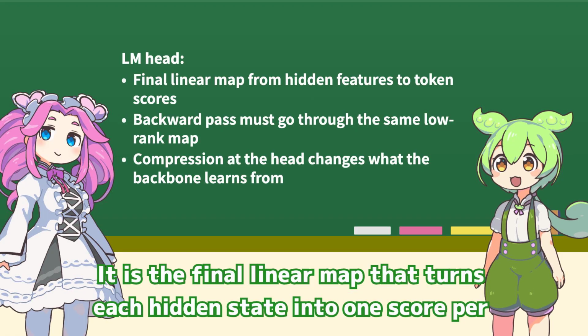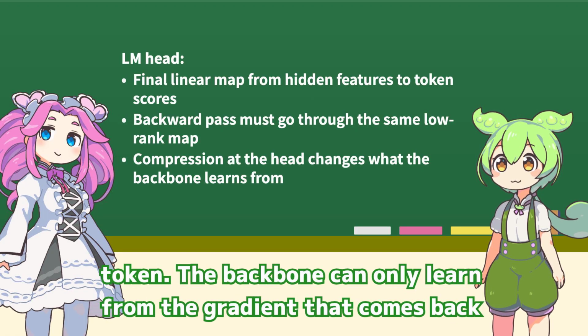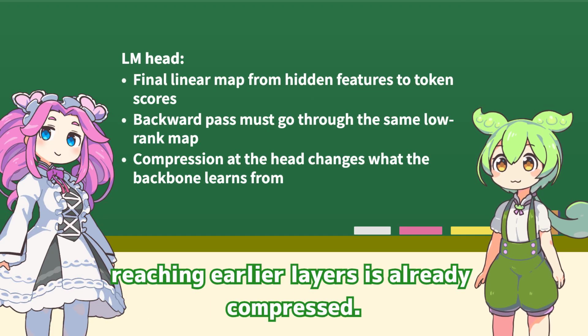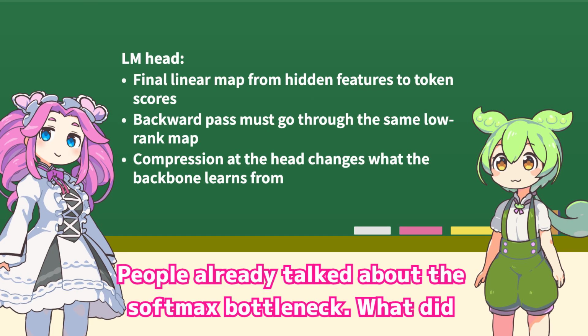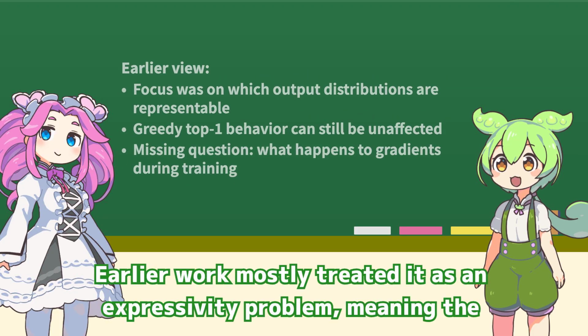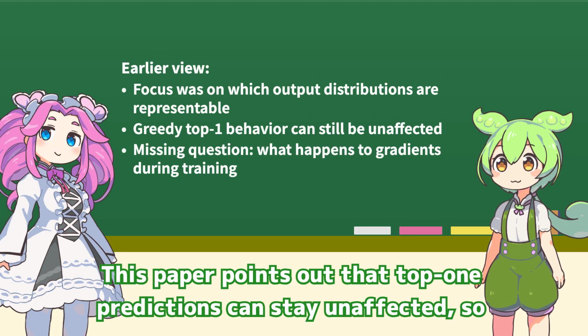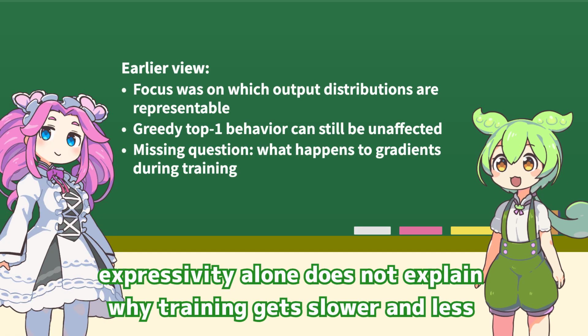It is the final linear map that turns each hidden state into one score per token. The backbone can only learn from the gradient that comes back through that map, so if the head is low rank, the training signal reaching earlier layers is already compressed. People already talked about the softmax bottleneck. What did earlier work leave open? Earlier work mostly treated it as an expressivity problem, meaning the model may not represent every possible next token distribution.